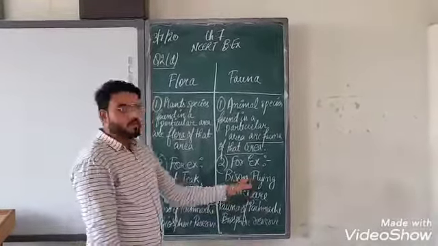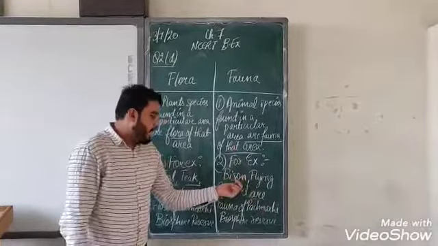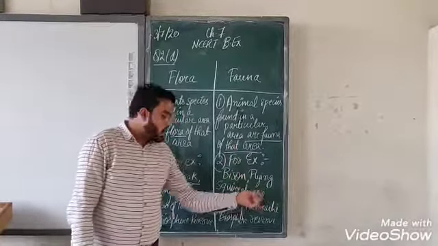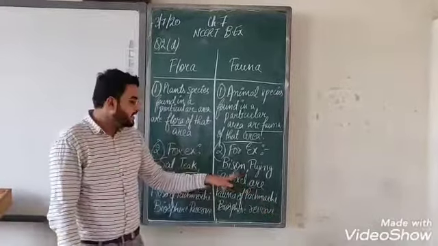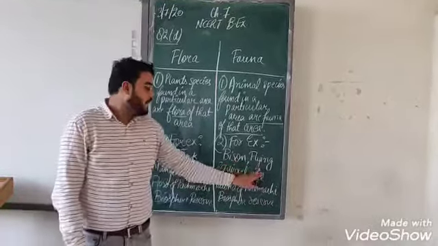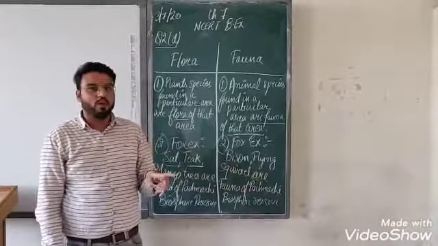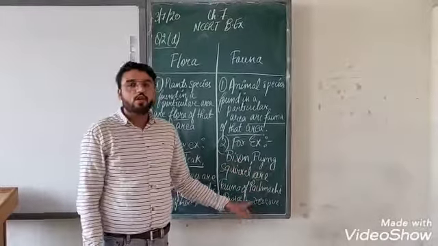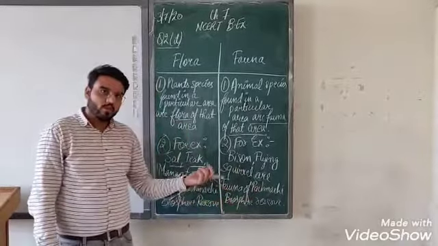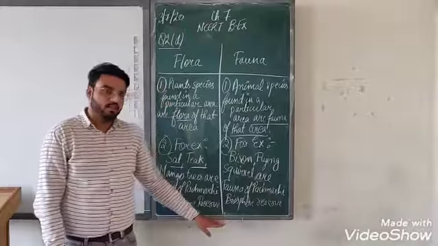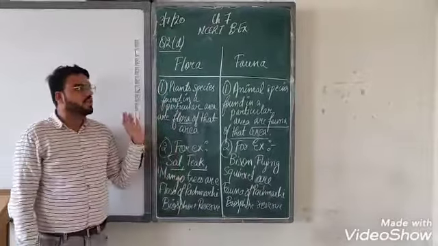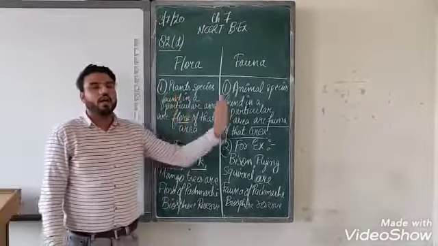Now, if we talk about the fauna, bison, flying squirrel are fauna of Panchmani Biosphere Reserve. Means these animals, bison and flying squirrel, are naturally found in Panchmani Biosphere Reserve. So they are the fauna of that particular area. So these were the differences between flora and fauna.